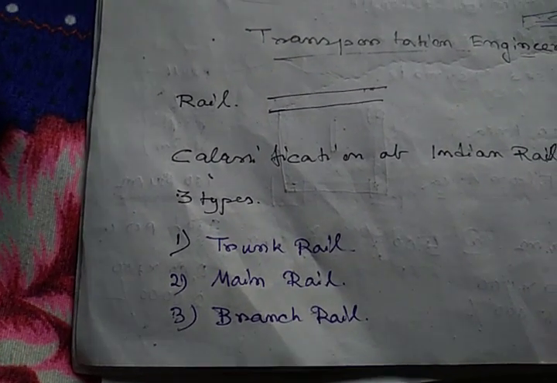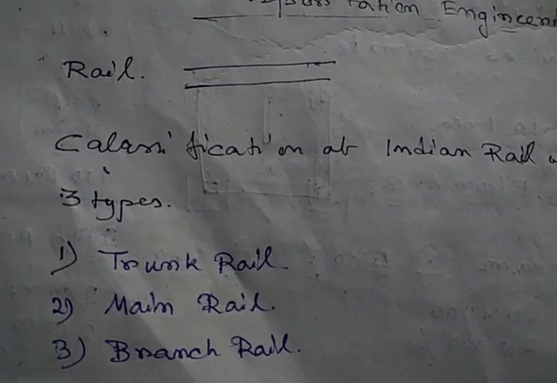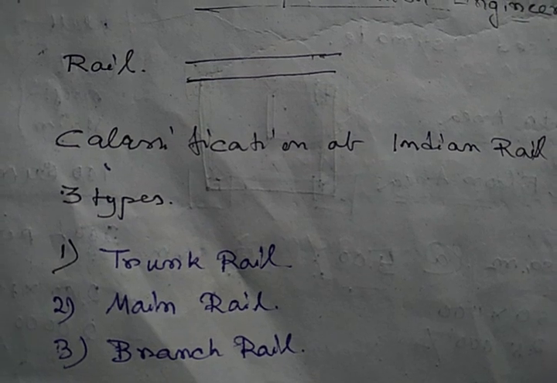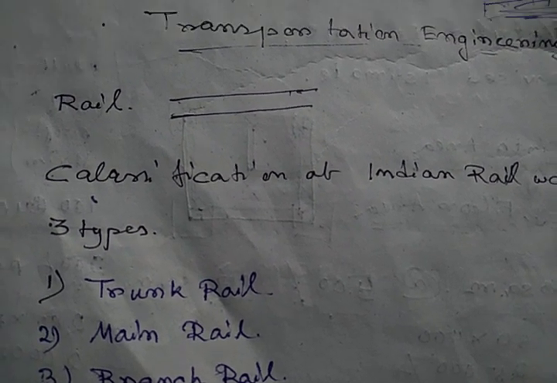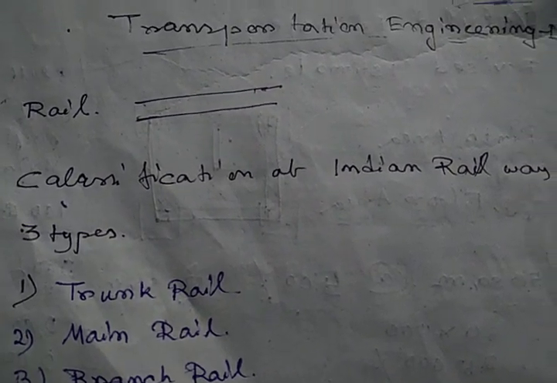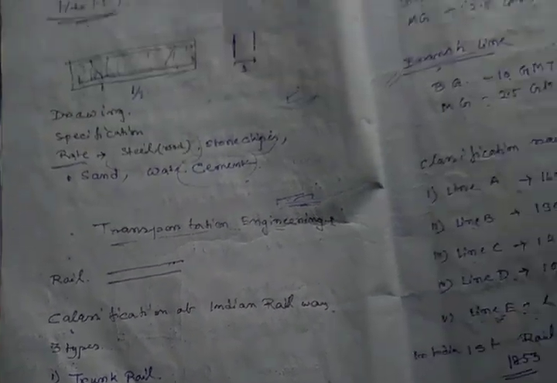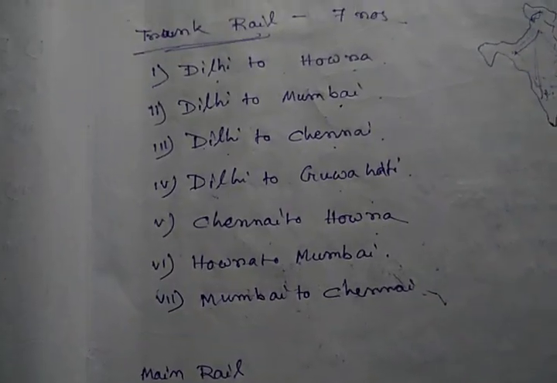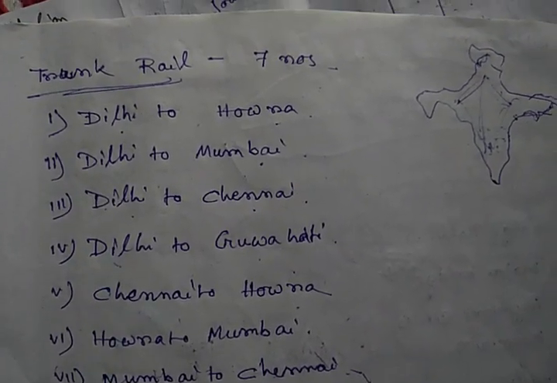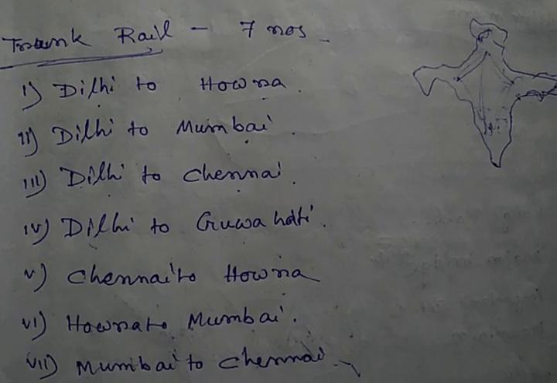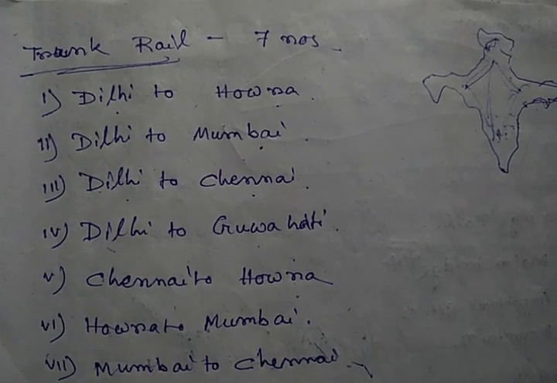Classification of Indian Railway. There are three types of rails: trunk rail, main rail, and branch rail. Now, what is trunk rail? Trunk rail is like the main rail in our India. In India, the whole country is bounded by the trunk rail.